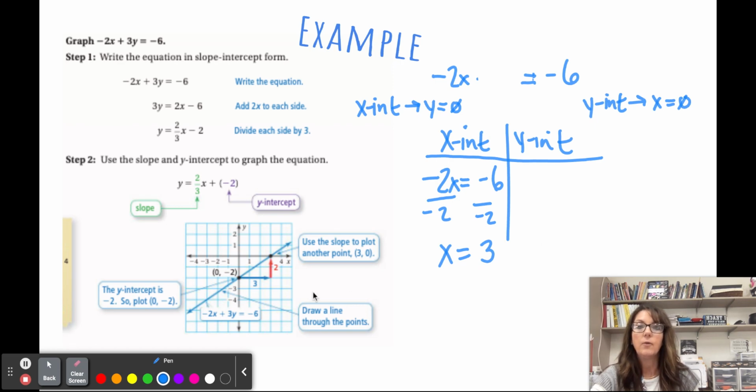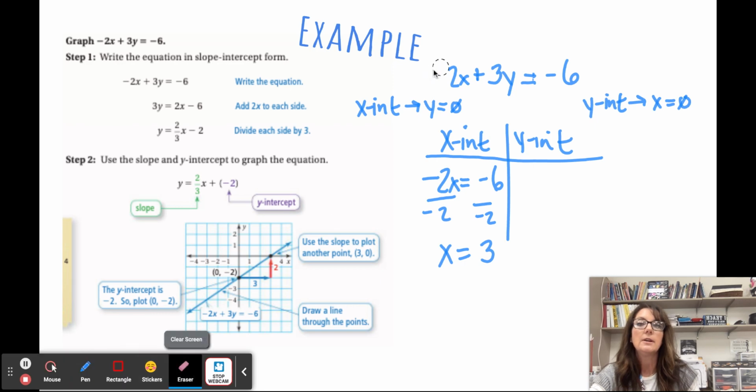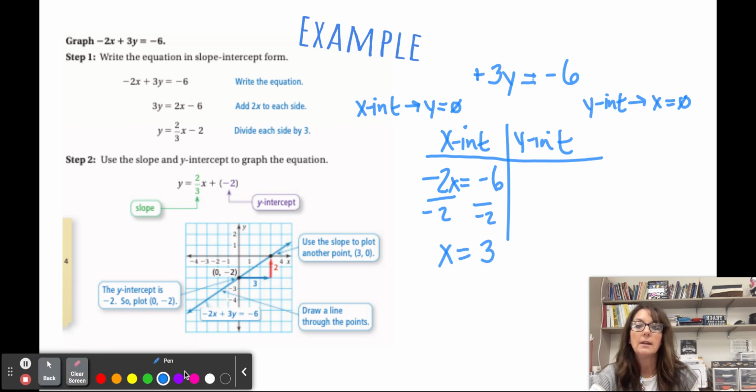All right, for the y-intercept, we'll put the rest of the equation back here, and then do the little eraser and say, well, for the y-intercept, x is 0, right? So x times negative 2 is 0. The whole term disappears, and we're actually solving this equation, 3y is equal to negative 6. So divide by 3, and y is equal to negative 2.